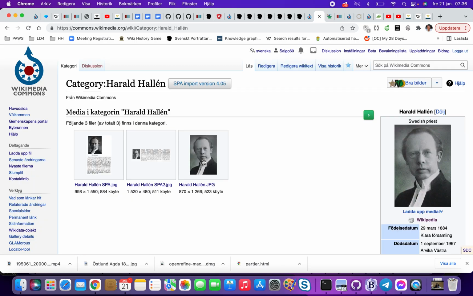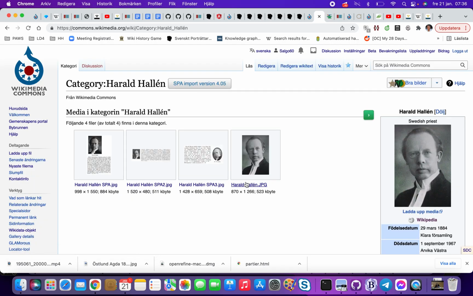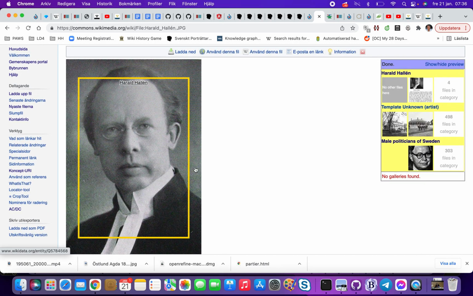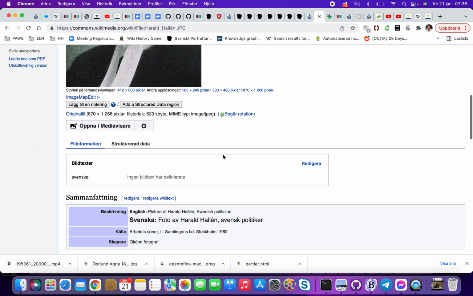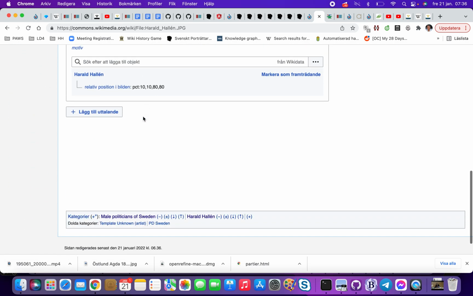So if we go back to this picture here, I think I have this plugin, so we can see that he is inside this picture. And if we look into the metadata, it now says relative position, 10% in, 10% down, 80%, and so on.